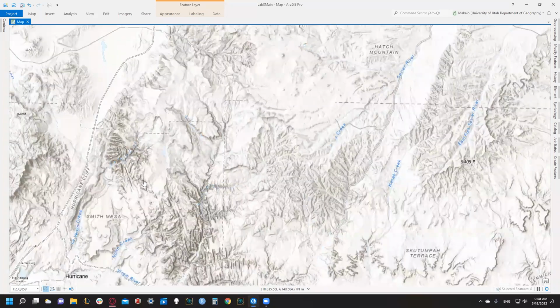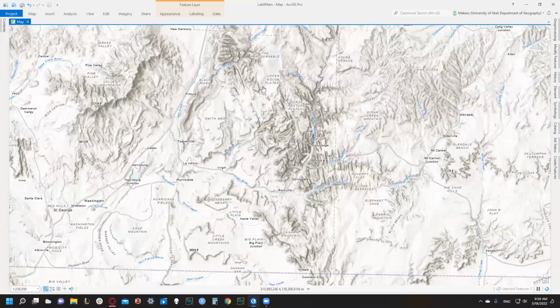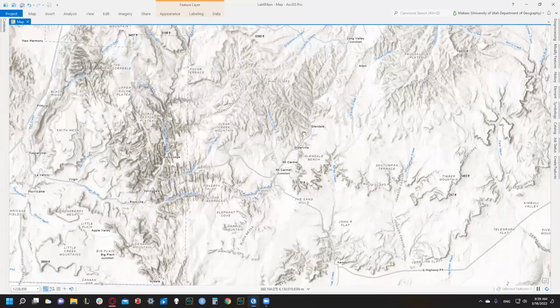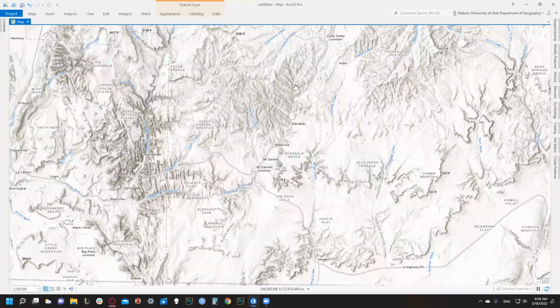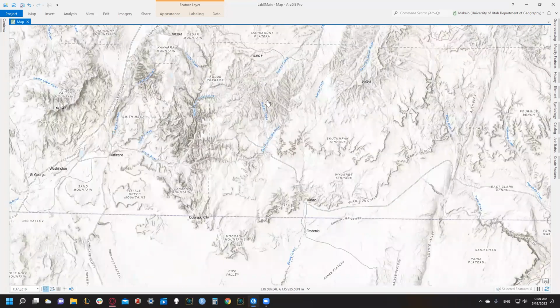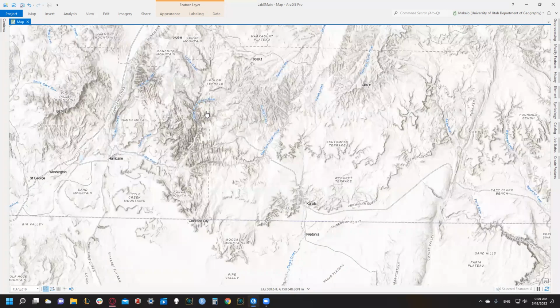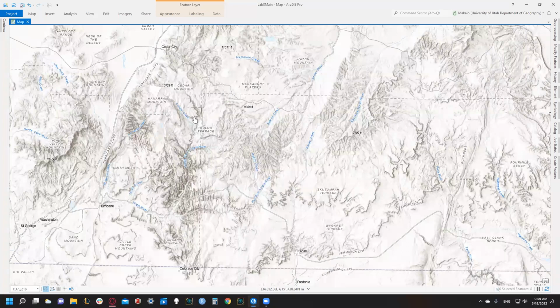Oh no, we need to zoom in a little bit more. Here we go. Just to the right. Well, right now, I can't see where Bryce is. With terrain with labels, it's a little bit more difficult to see it. It's probably right in front of my face, but that's okay.